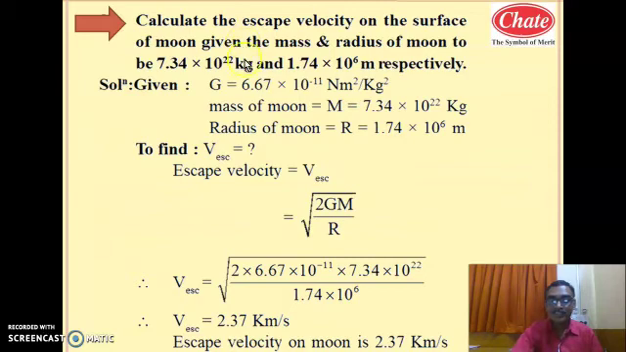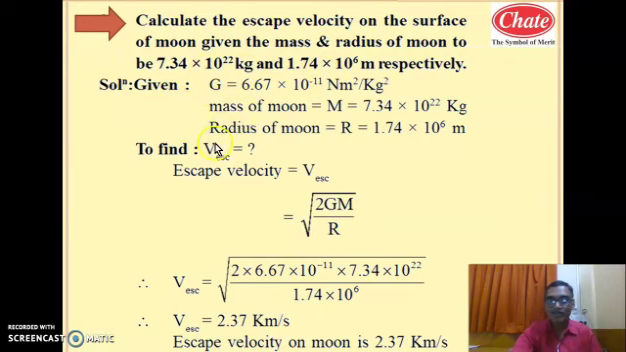See, here is one problem. Calculate the escape velocity on the surface of moon. Given the mass and radius of moon to be 7.34 into 10 raised to 22 kg. This is the mass of moon, and radius of moon is 1.74 into 10 raised to 6 meter respectively. So this is the mass and this is the radius.